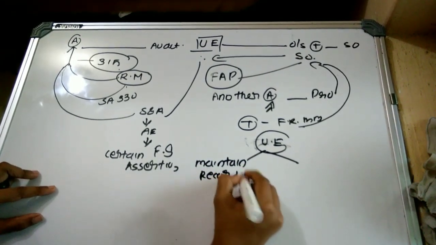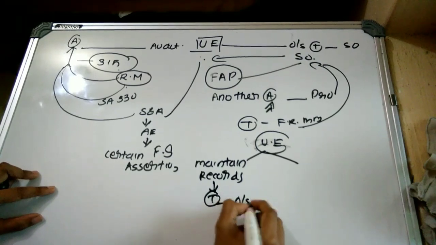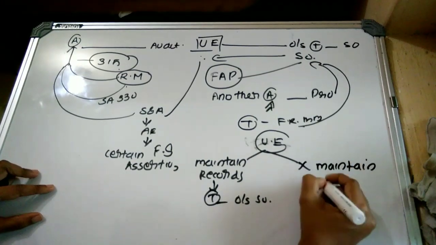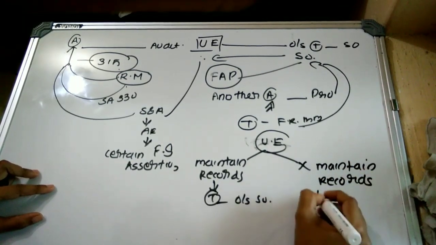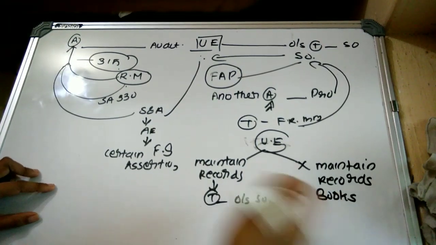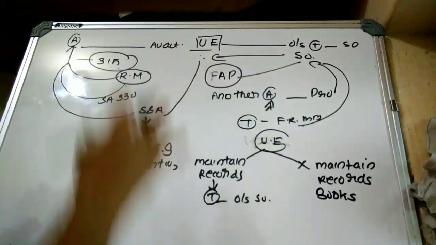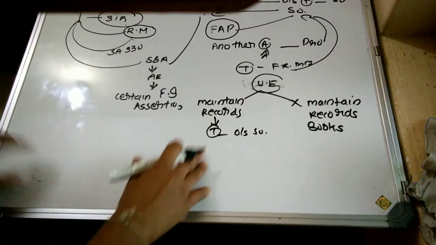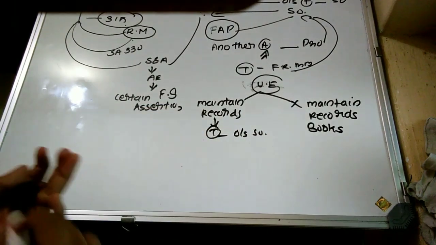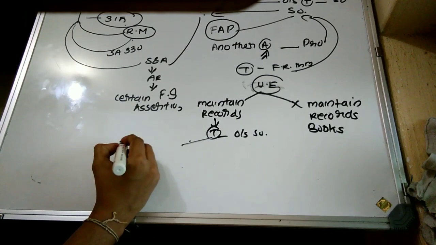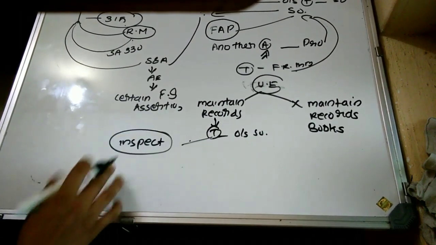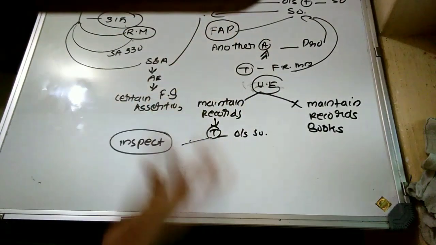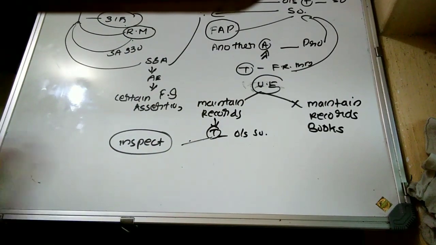Then the user entity may maintain records with respect to the transactions which have been outsourced to the service organization, or it may not maintain those books. Records or books that provide detailed information with respect to the transactions processed by the service organization. So what should be the audit procedure to be performed by the auditor in this case and this case? Now we are going to discuss this. The auditor may inspect those records which have been maintained at the user entity with respect to the transactions processed by the service organization. The auditor should determine whether they are reliable.